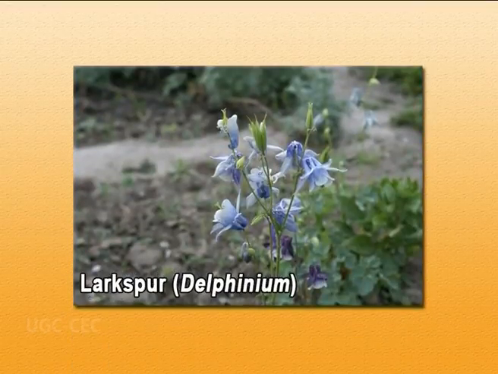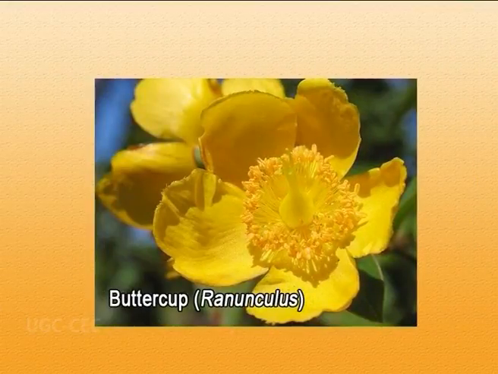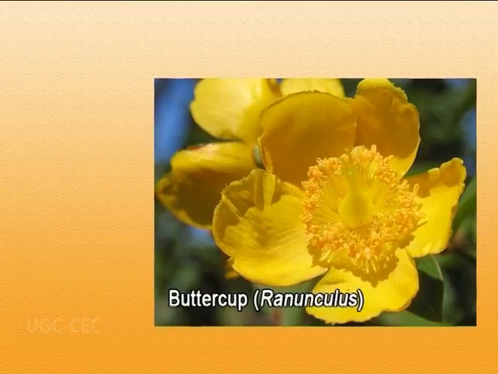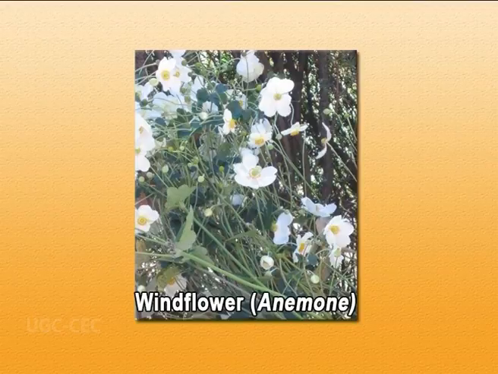We know some of the commonly grown ornamentals in this family are larkspur, scientifically known as Delphinium, columbine, scientifically known as Aquilegia, or the common buttercup, scientifically known as Ranunculus. Or we have the hellebore or Helleborus. We have a few more plants under the family Ranunculaceae which are being cultivated as ornamentals, like windflower. Its scientific name is Anemone.